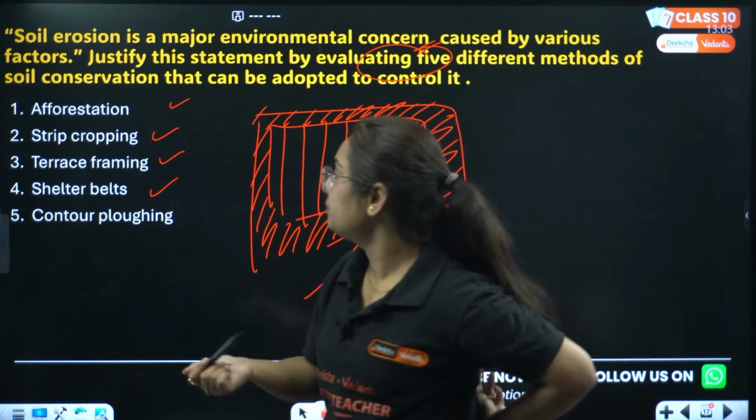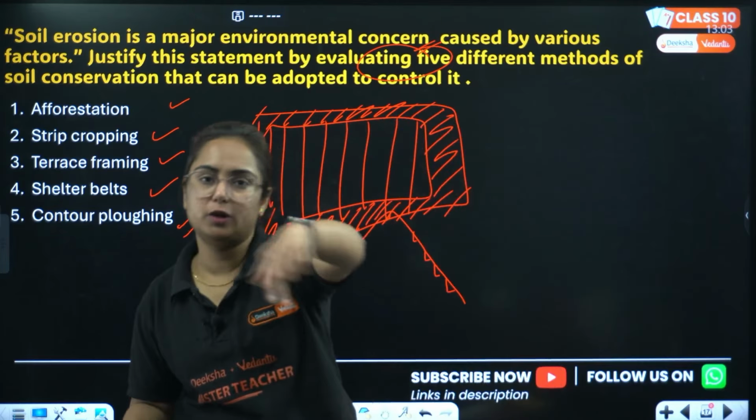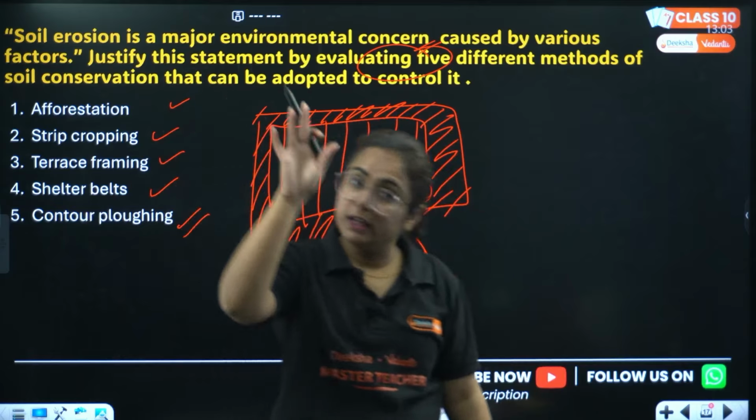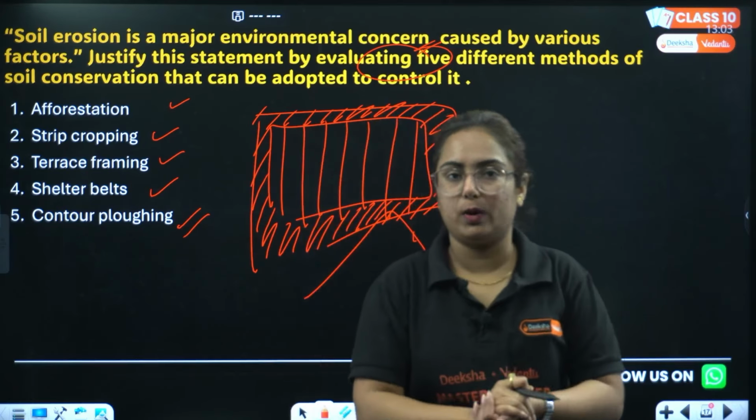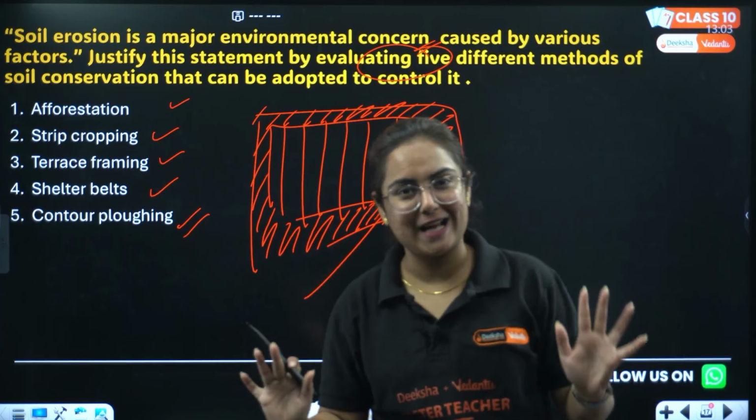Sand dunes also. And contour ploughing, that means ploughing along the lines of the contour so that it reduces the flow of water and wind. Okay, will you be able to write it?